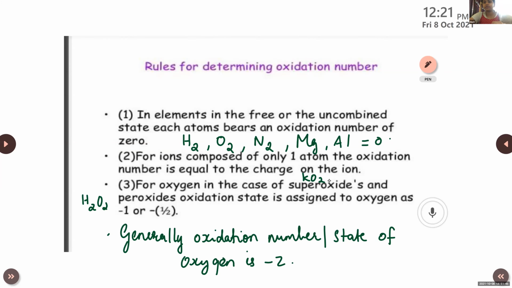In elements in the free or uncombined state, each atom bears an oxidation number of 0. For ions composed of only one atom, the oxidation number is equal to the charge on the ion. For oxygen in the case of superoxides and peroxides, the oxidation state is assigned to oxygen as -1 or -1/2. Okay, this one also you can write. Generally, the oxidation number or state of oxygen is -2. Okay, is this clear?